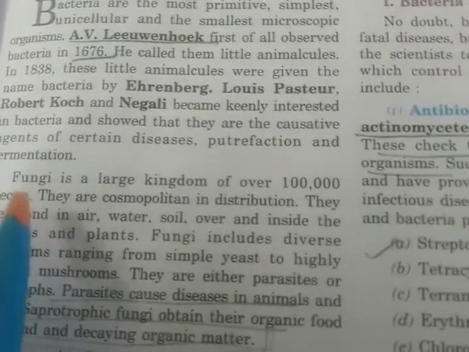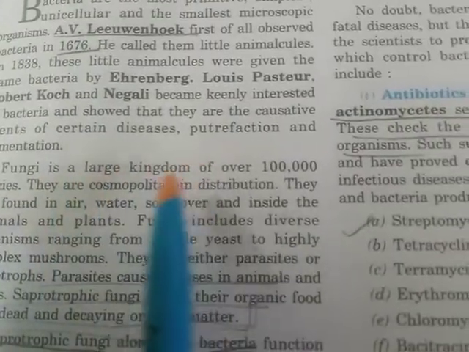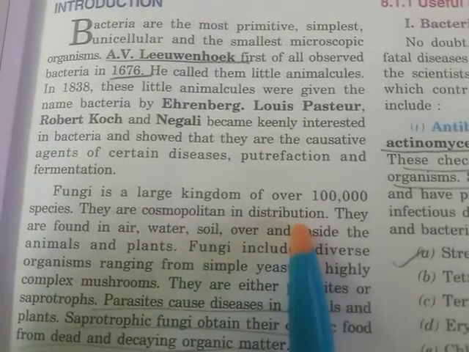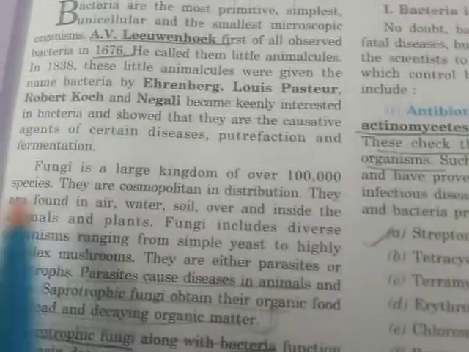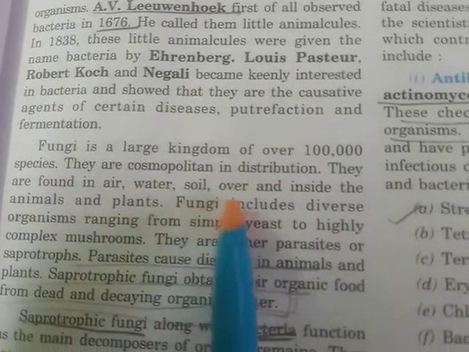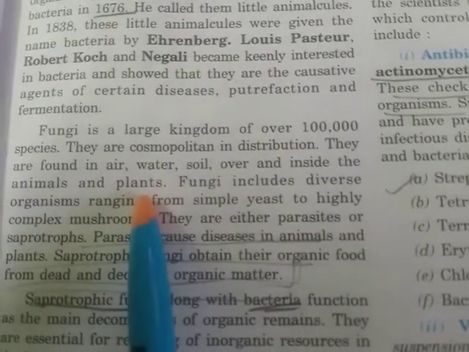Now, fungi, as you know, children, is a large kingdom and there are many species of fungi. They are cosmopolitan in distribution, which means they are found everywhere: in air, water, soil, rivers, lakes, and over and inside animals and plants.